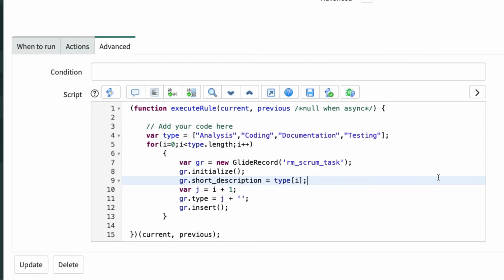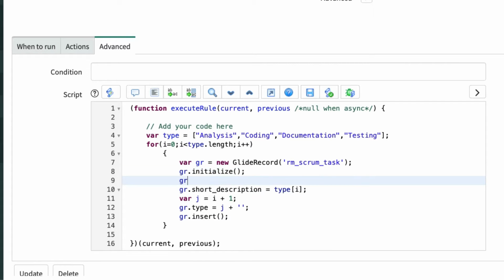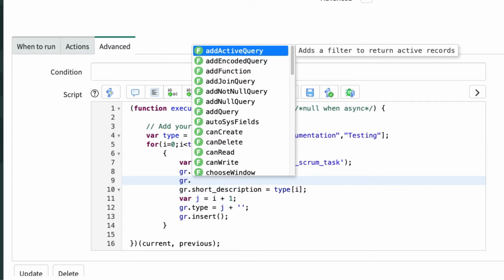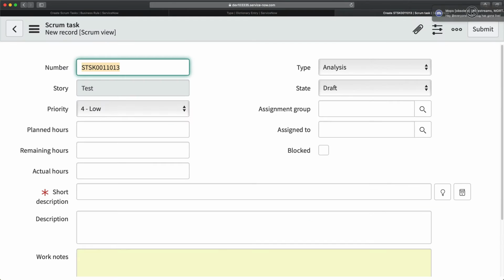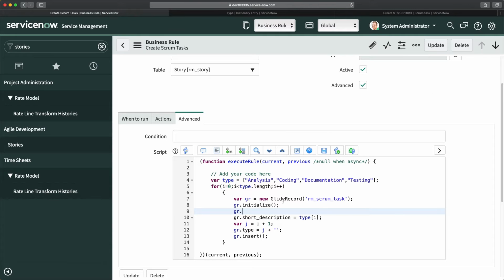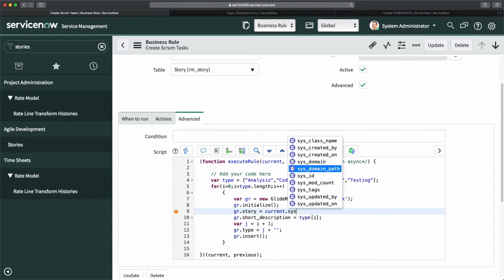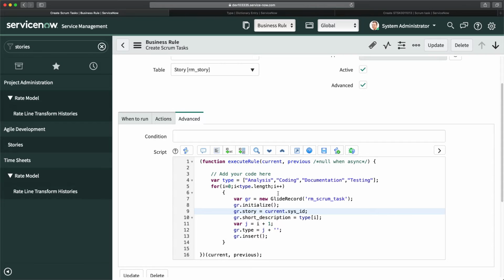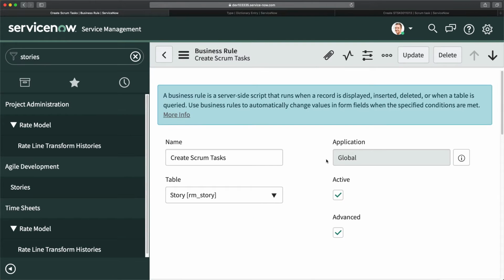So in this case, I will do gr dot, and then we have a field. If I go to here, the field is story. Now this is the field I'm talking about. And if I go here and I do gr dot story equal to, I just need to do current dot sysID. That's it. Well, that's a reference field. We can just populate the sysID. We can push the sysID, and I will save it. So let me just make it a little bit zoom first so that you can see the script.